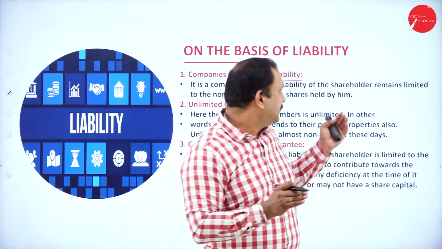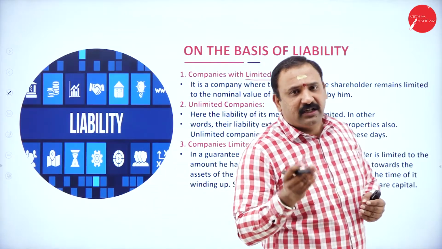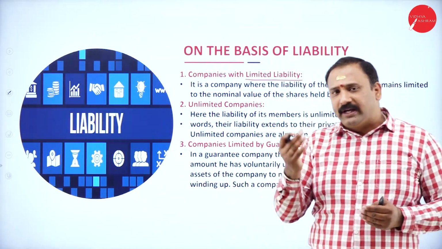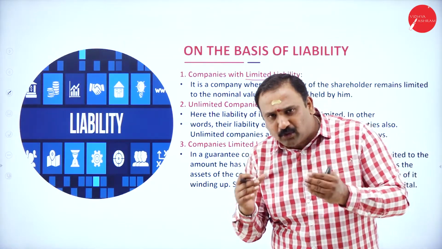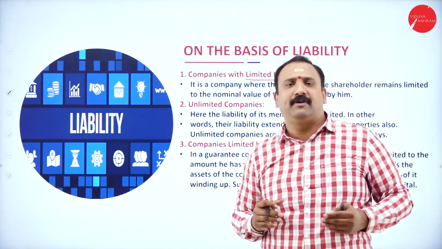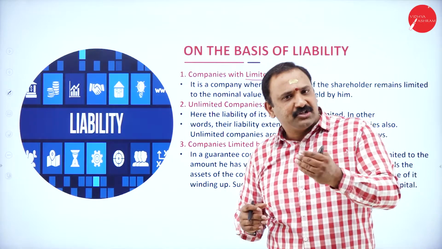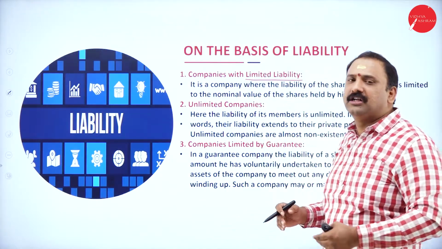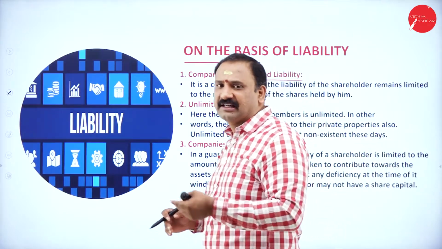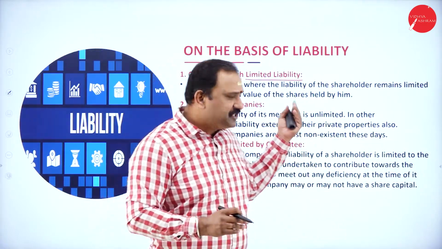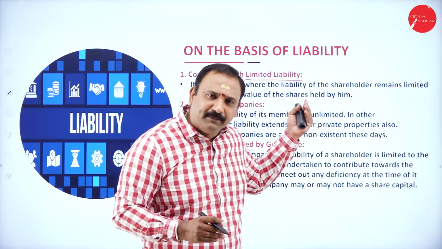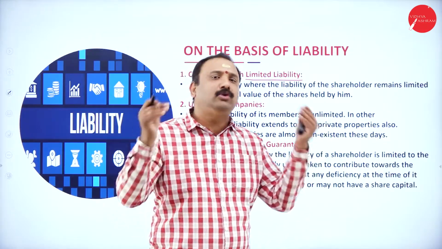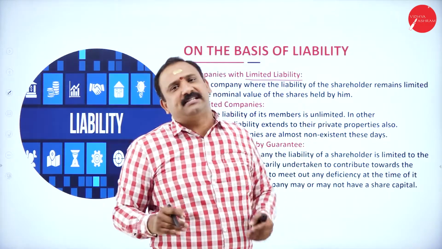For example, if I buy some shares of a company, and tomorrow the company is going to wind up, the shareholder will remain limited only to the value of the shares that he is holding.